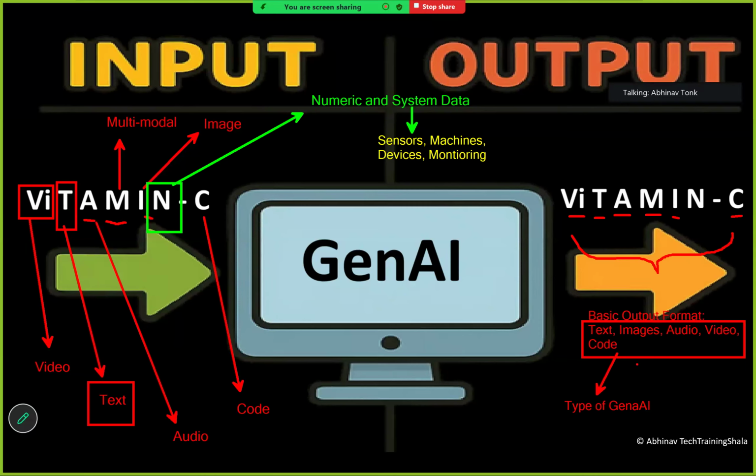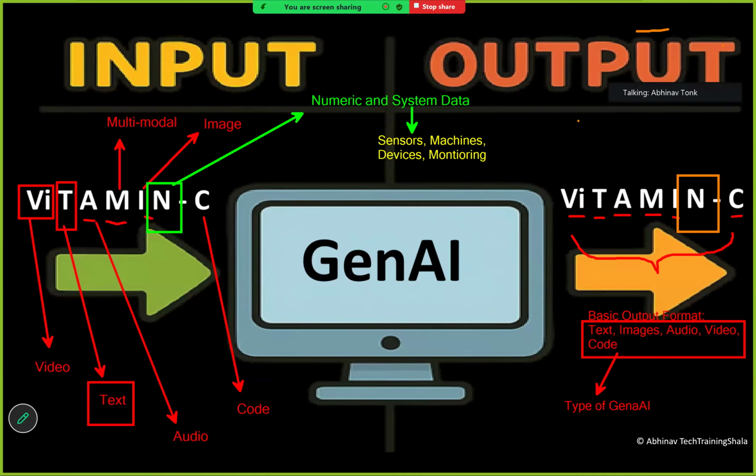Because in the literature available on the internet and in books, you will see different types of GenAI. So I just wanted to show you that when we talk about types of GenAI, the types basically cover the basic output format that a GenAI system generates. And the types of GenAI basically mention text generation, image generation, audio generation, video generation, and code generation.